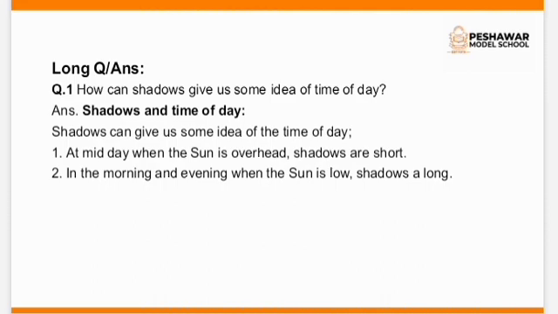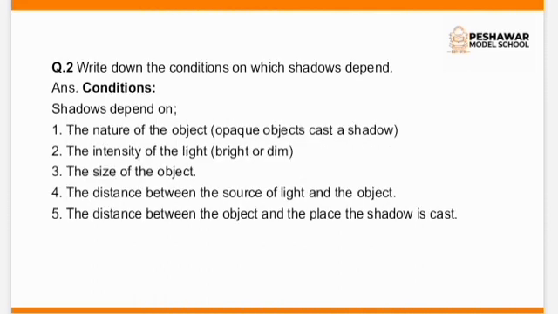Question number 1. How can shadows give us some idea of time of day? Shadows and time of day. Shadows can give us some idea of the time of day. Point number 1. At midday, when the sun is overhead, shadows are short. Point number 2. In the morning and evening, when the sun is low, shadows are long.